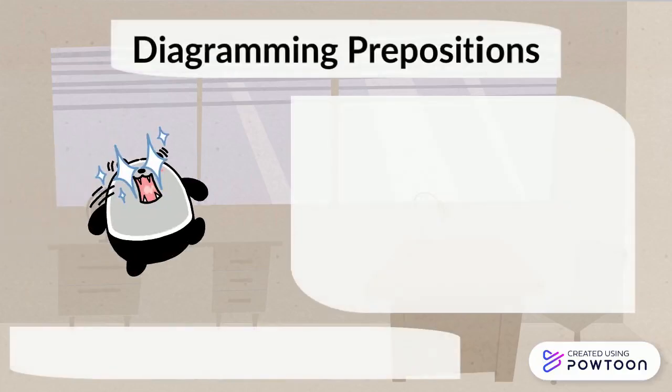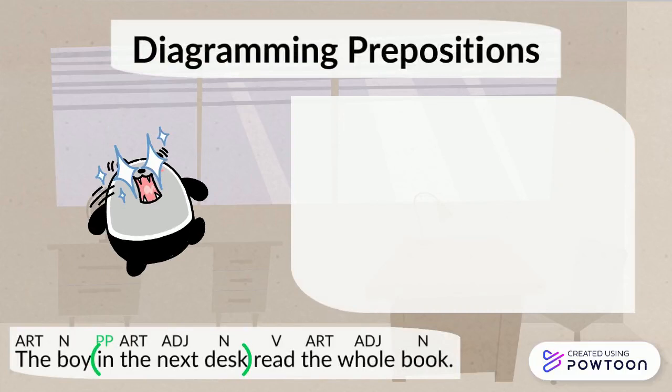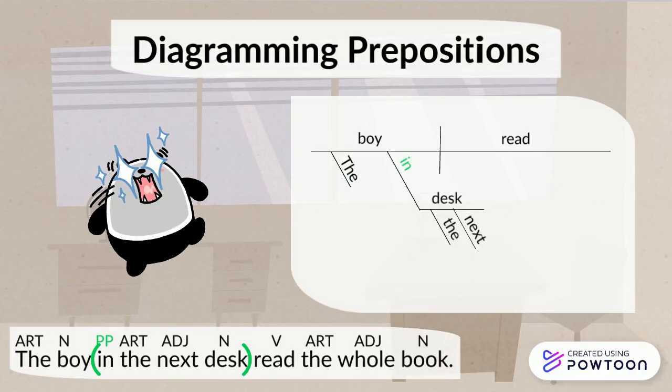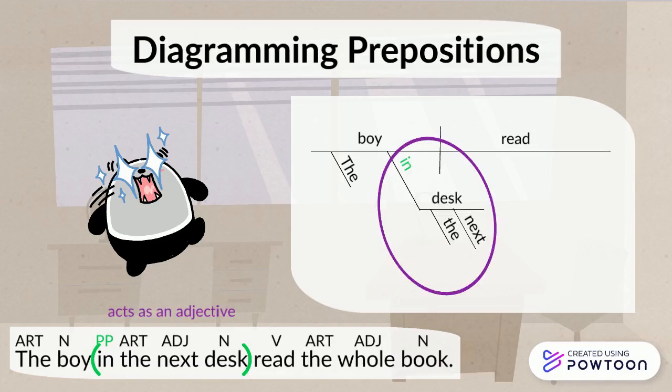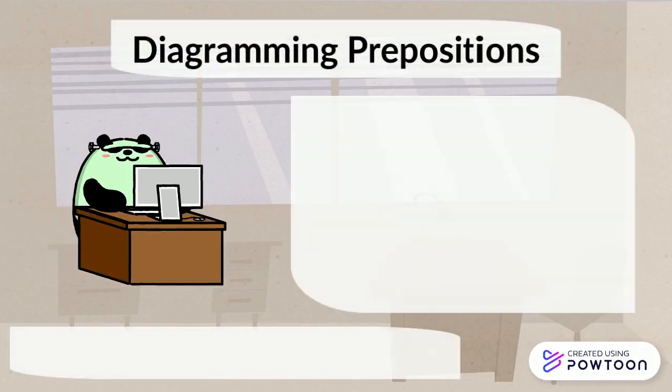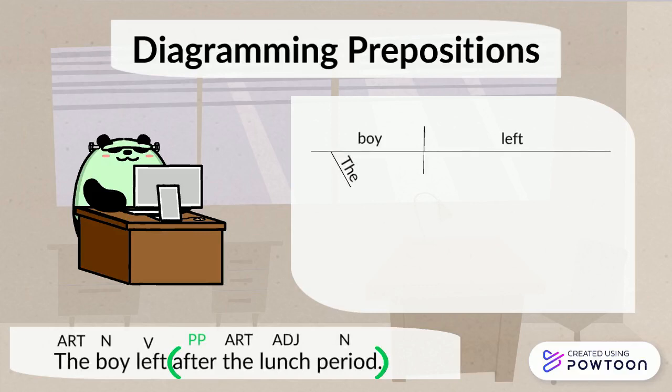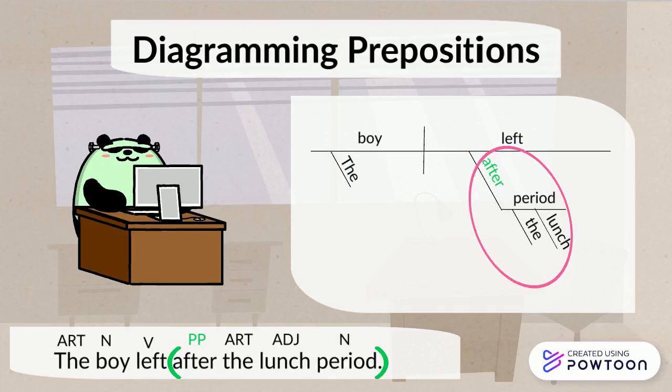You have already learned that prepositional phrases are modifiers. They can act just like adjectives. In this sentence, in the next desk modifies boy, the noun, so it acts as an adjective phrase. Similarly, prepositional phrases can act like adverbs. The prepositional phrase after the lunch period tells you when the boy left, and it is also movable. After the lunch period, the boy left. The boy left after the lunch period. This acts as an adverb.